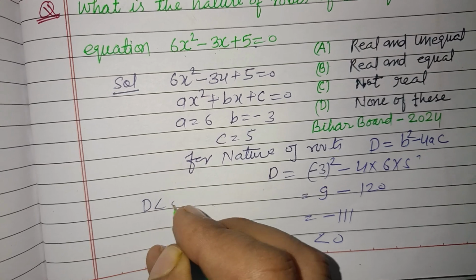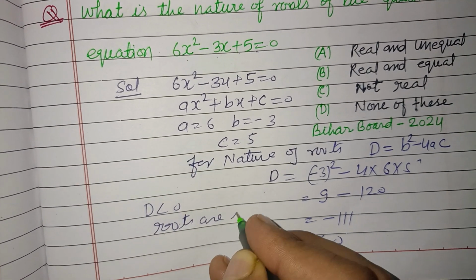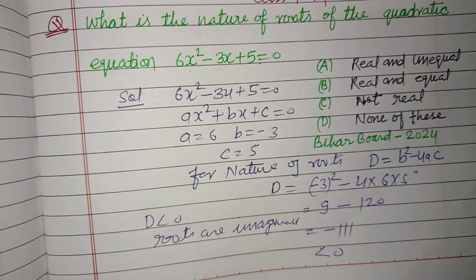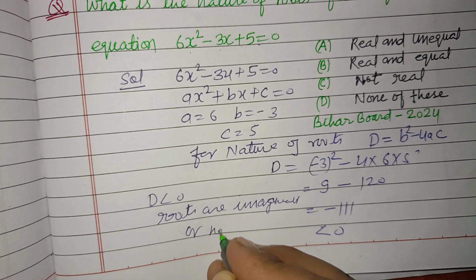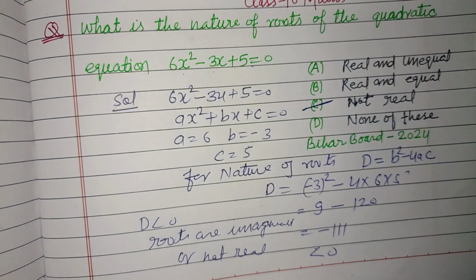If D is less than 0, roots are imaginary or not real. Therefore, C is the correct answer of this question.